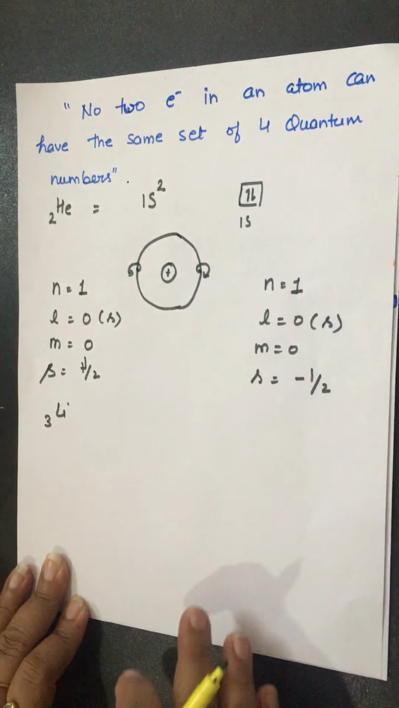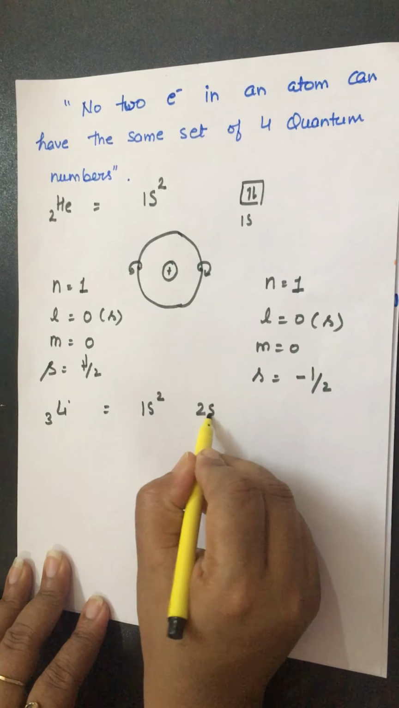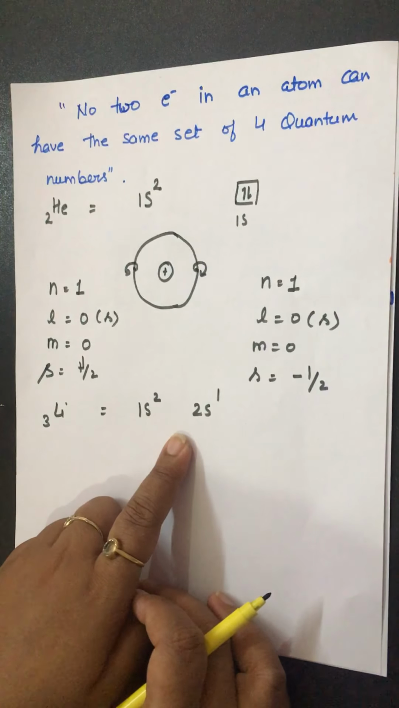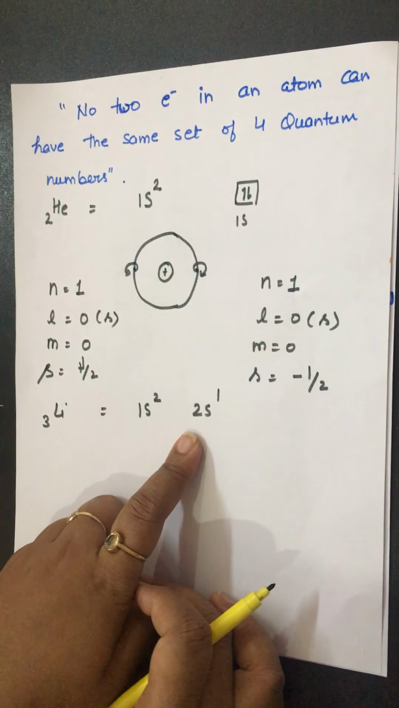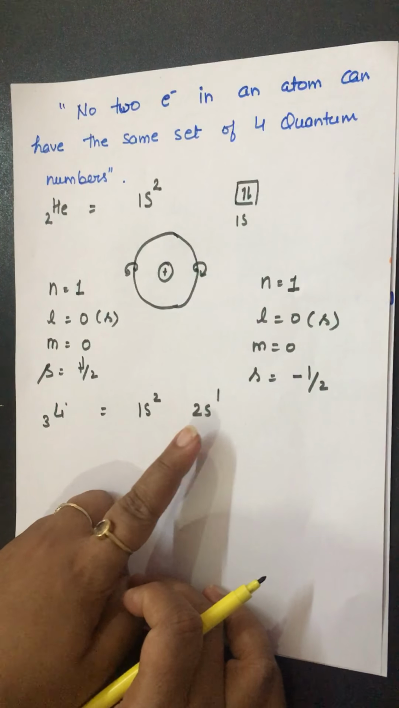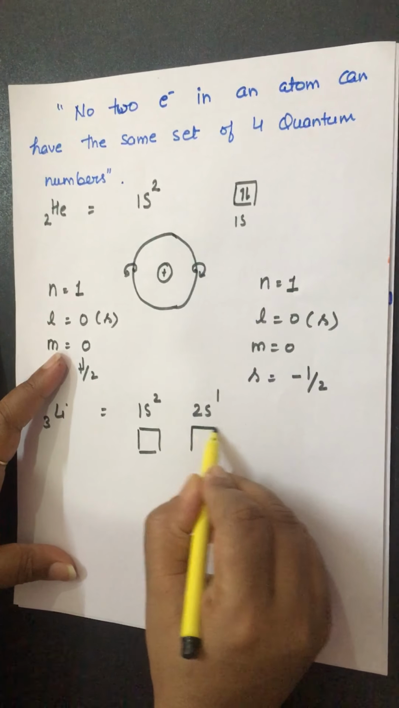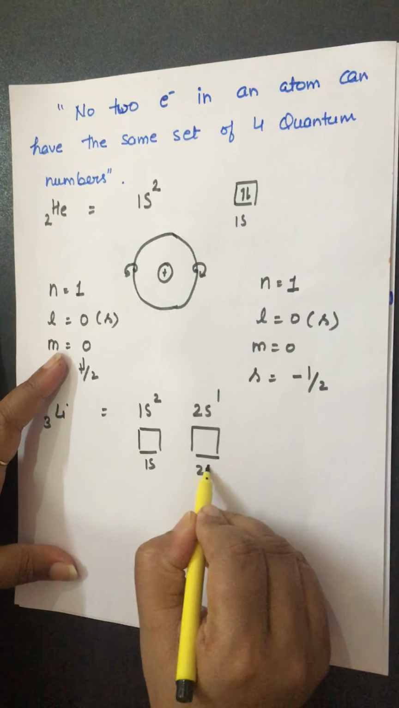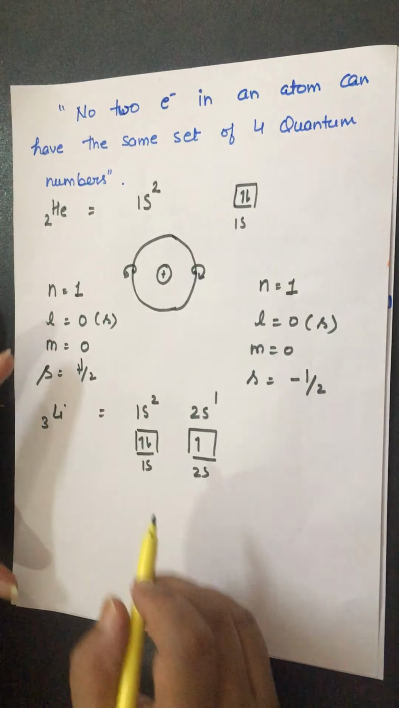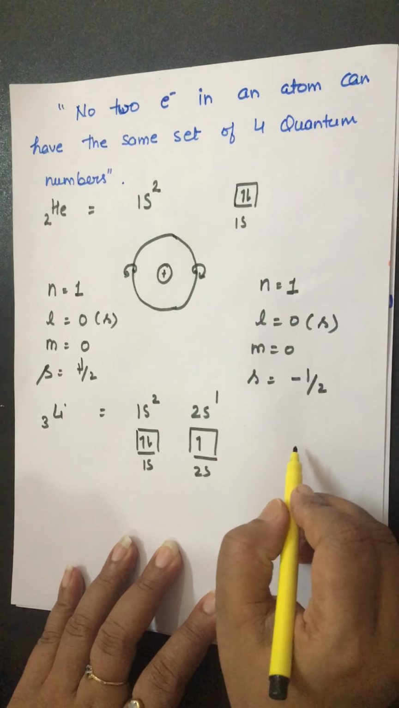Again, I will tell you the same thing with the example of lithium. We know that the atomic number of lithium is 3 and its electronic configuration is 1s2, 2s1. You came to know about this type of configuration in the electronic configuration video. The first shell has 2 electrons, the second shell has 1 electron. I can draw it like this: 1s and 2s. 1s has 2 electrons and 2s has 1 electron. Now there are 3 electrons. We will apply this rule to the 3 electrons in the same manner.